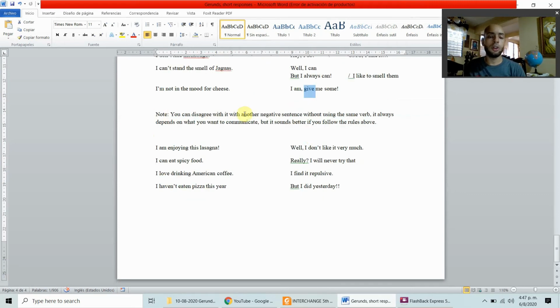So note, you can disagree with a negative sentence, like I said, without using the same verb. It always depends on what you want to communicate. But it sounds better if you follow the rules with the short answer. I am enjoying this lasagna. Well, I don't like it very much. Again, not using the same auxiliary, but the sentence makes sense.